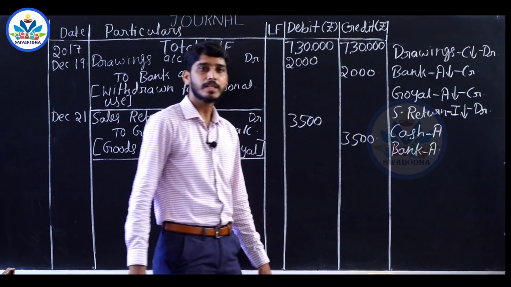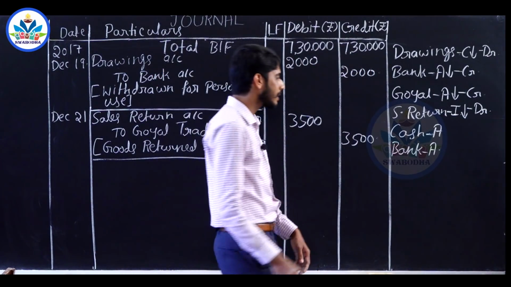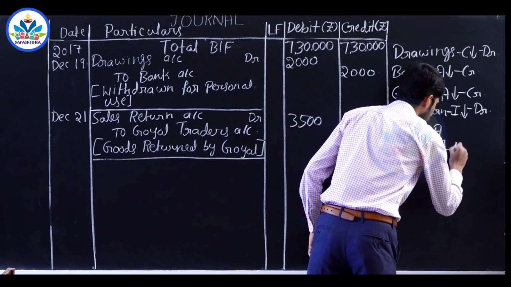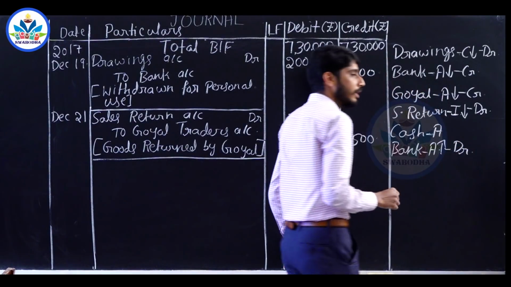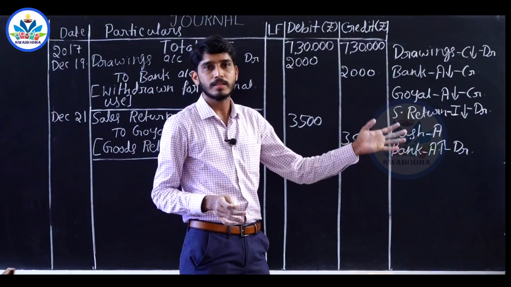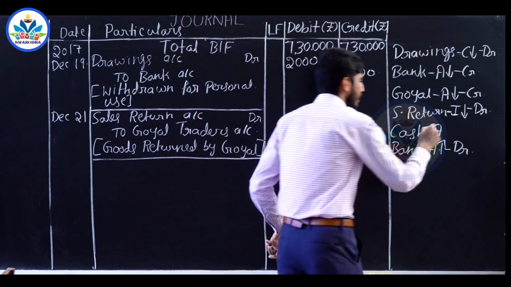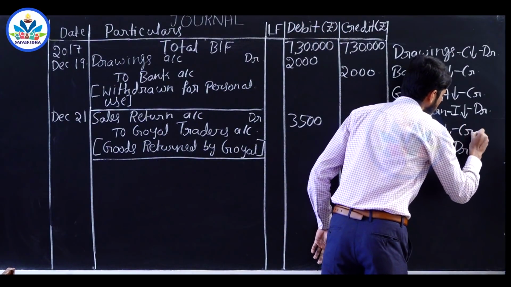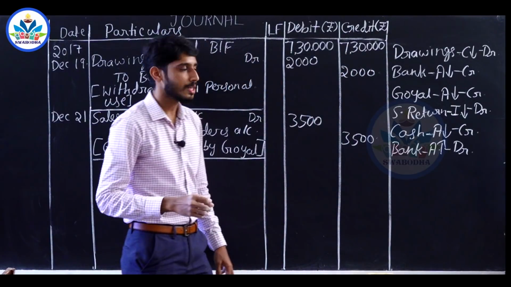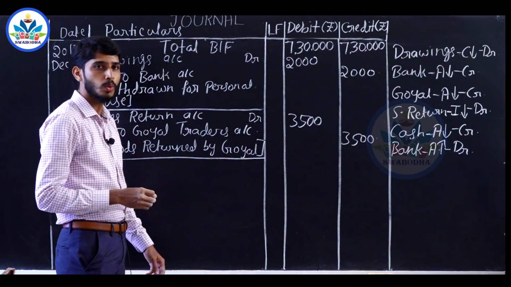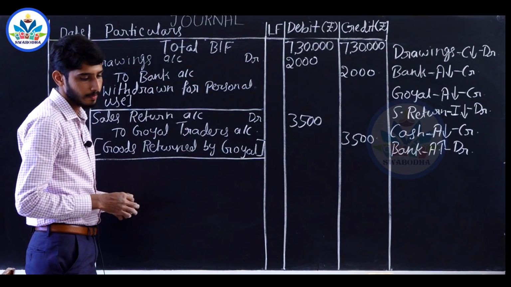When you deposit cash into bank, bank balance will increase. So the asset value increases, it has to be debited. Cash is going out of the business, cash balance reduces. When the asset value reduces, it has to be credited. So the journal entry is bank account debited to cash account.